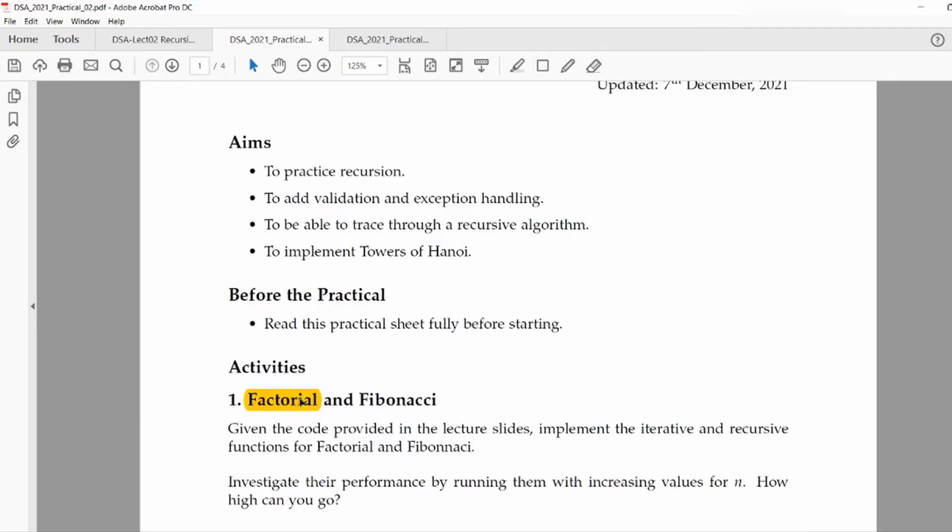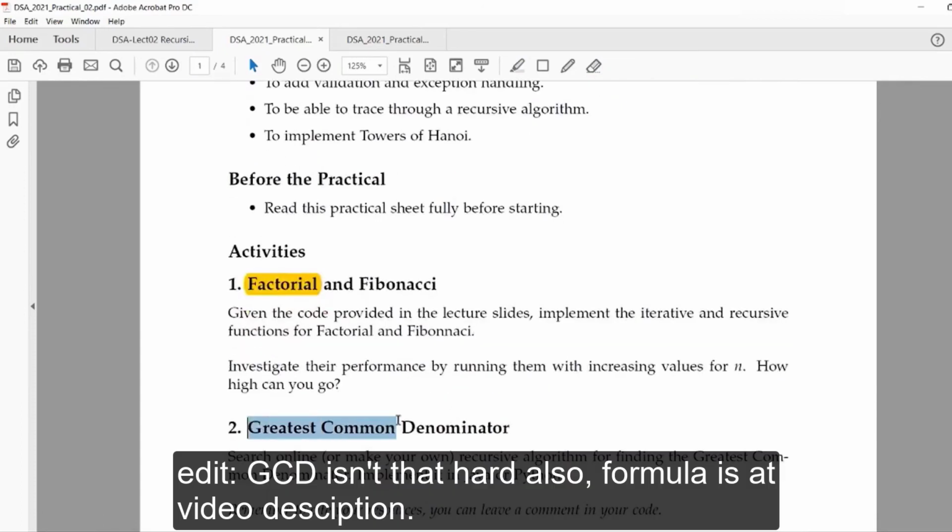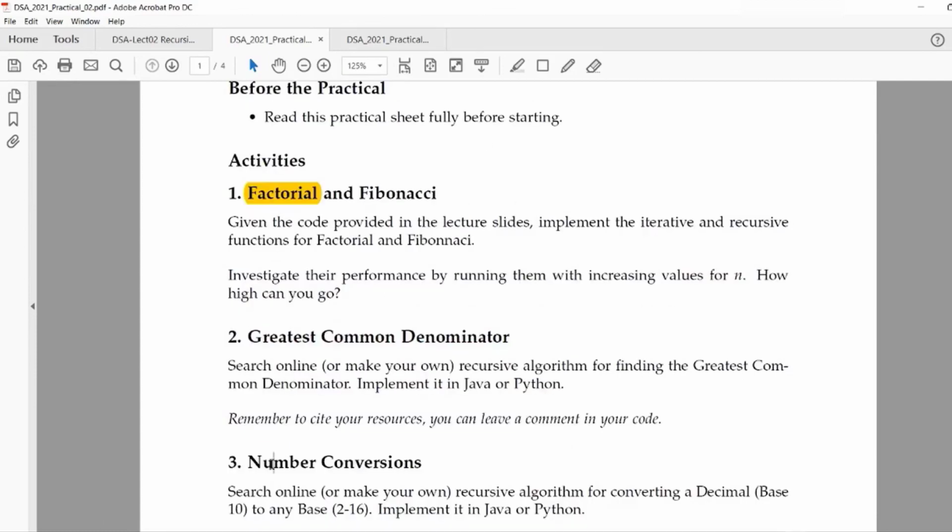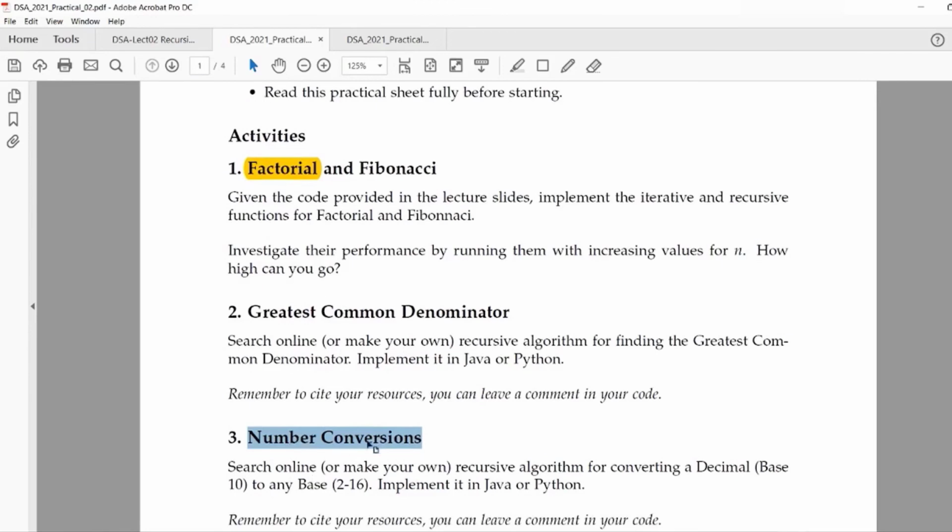You need to be able to start from the beginning. You need to jumpstart yourself. So try to write the factorial code by yourself. Don't look at the lecture slide first. Try to write it yourself if possible. And the Fibonacci is a bit advanced. If you refer to the lecture slide, I don't blame you. And then the GCD is the hardest one. And then you have number conversion. Number conversion, you can also write using recursion. You can write it yourself also.